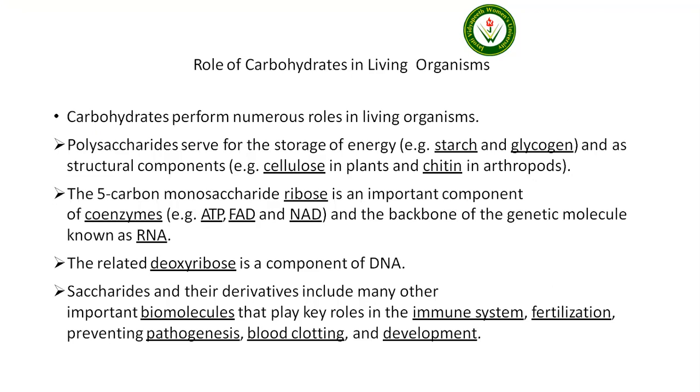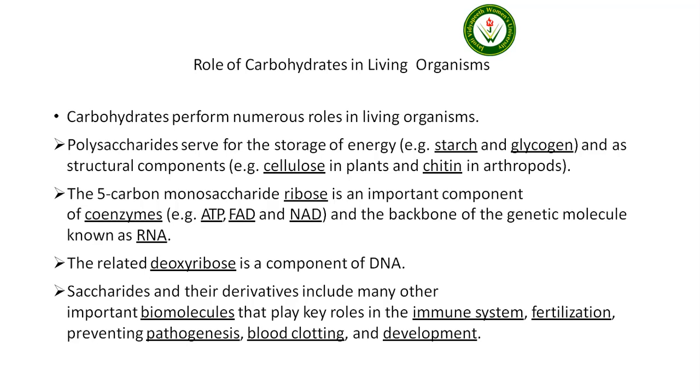The 5-carbon monosaccharide ribose is a major component of coenzymes like ATP, FAD, and NAD, which are basically energy currency, and the backbone of the genetic molecule known as RNA. The related deoxyribose sugar is a component of DNA.